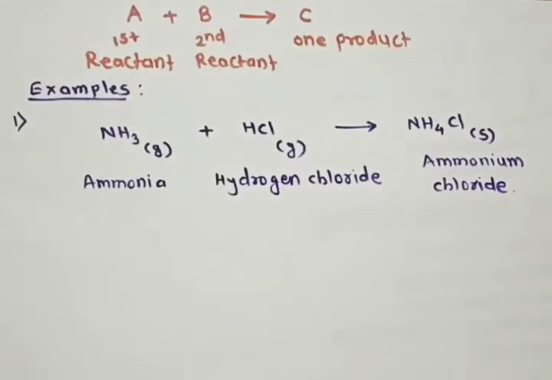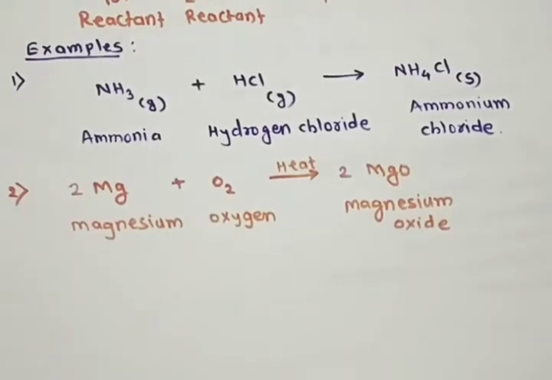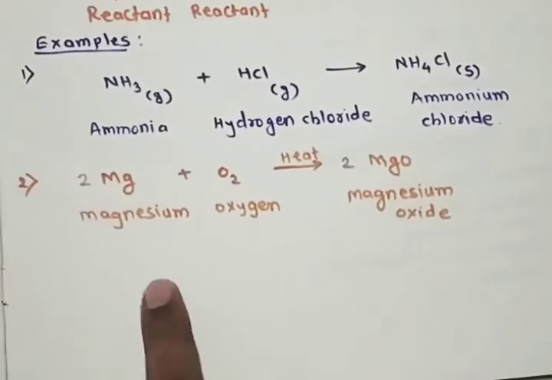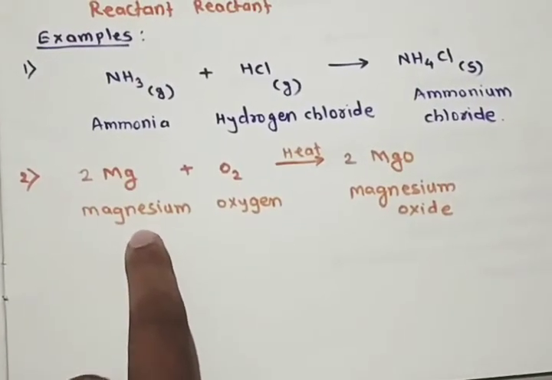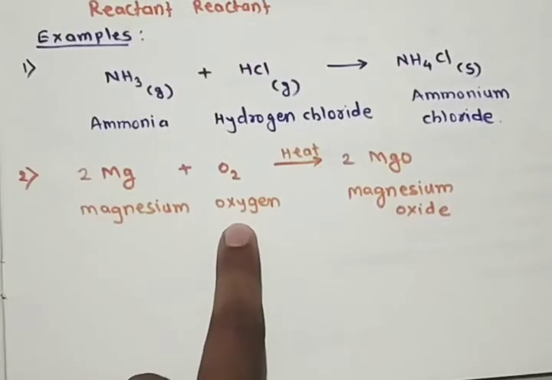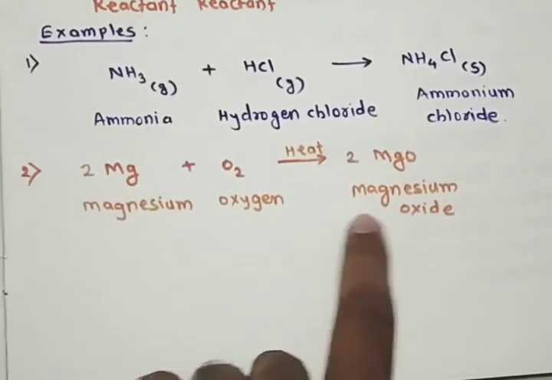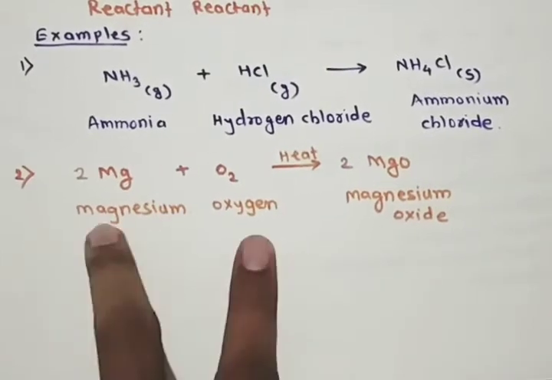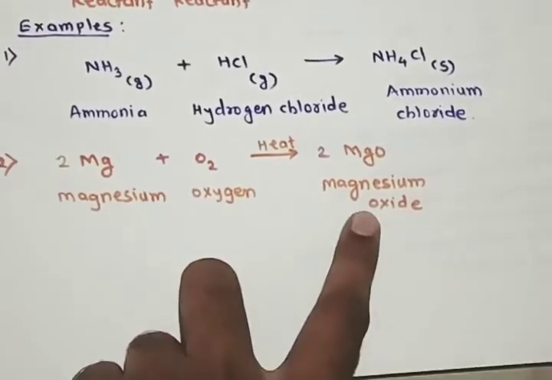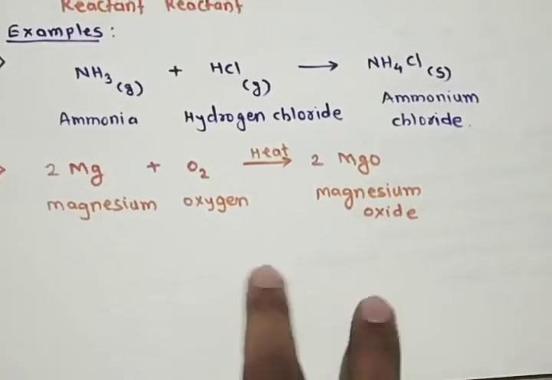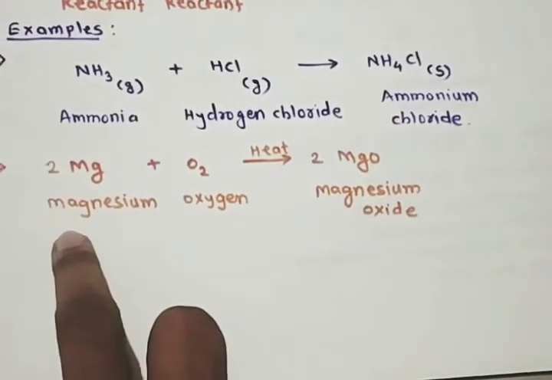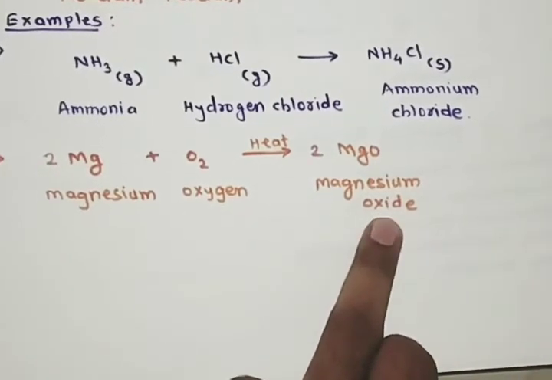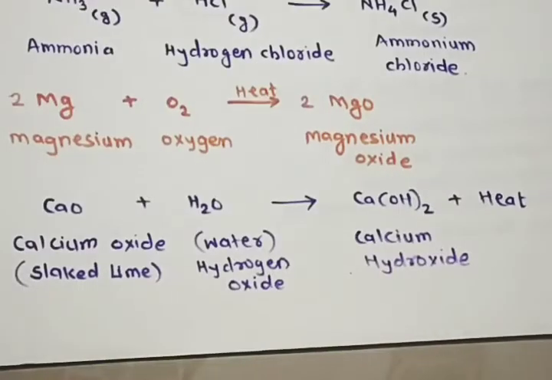One more example, let us study. See this second example. Here we are observing the metal magnesium reacting with oxygen gas. When it is heated, it forms magnesium oxide. Once again the same thing, 2 reactants forming one single product. As addition of oxygen to any substance is called oxidation, this reaction is also called an oxidation reaction.